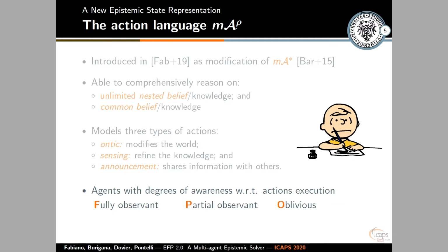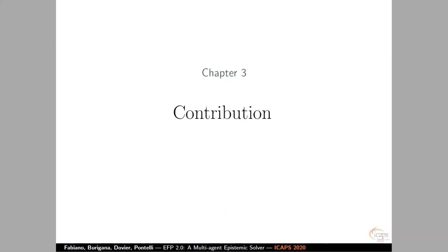One last concept that is introduced in these two action languages is the idea of awareness of agents. In particular, an agent can be fully observant with respect to an action when she knows everything about the action, so the execution and the effects of the action; partially observant when she only knows that the action has been executed without knowing the effects; and oblivious when she is ignorant about the action's execution.